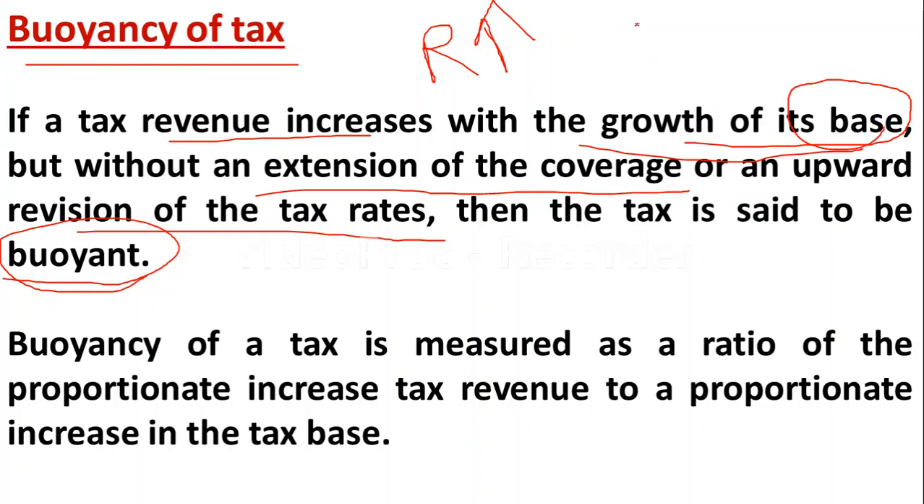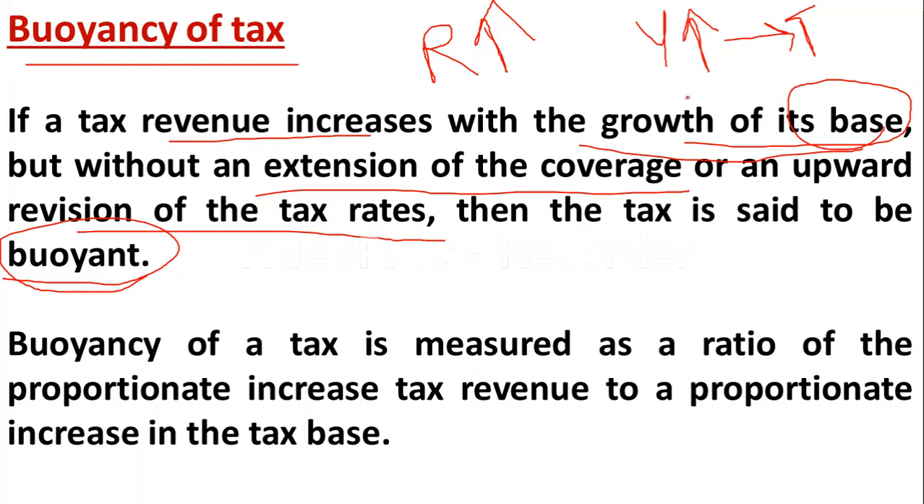Yes, as I said, income tax is imposed on the income of the people. So if the income of the people increases, then the tax amount paid by the people will also increase, and the government revenue is going to increase. Here the government will not increase the tax rate. If the tax base increases, then government revenue will also increase. Then the tax is said to be buoyant. This is known as tax buoyancy.